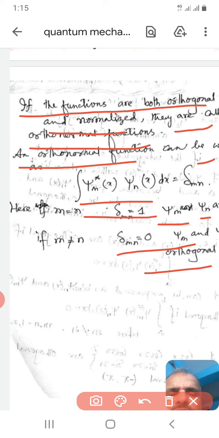Dear students, we have discussed orthogonal and orthonormal functions. In the previous class we discussed normalized functions, and you have got everything about these characteristics of normalized, orthonormal and orthogonal functions.